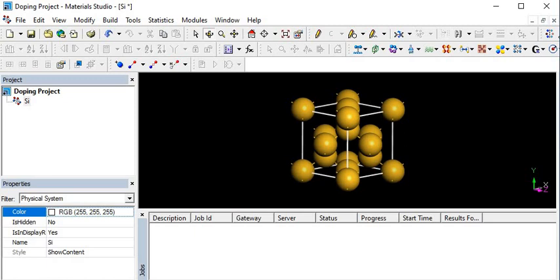In the lecture series of Material Studio, today we are going to discuss how we can enhance the property of the material. So we have different techniques by which we can change the property of the materials. Like in this lecture we will discuss the doping strategy.